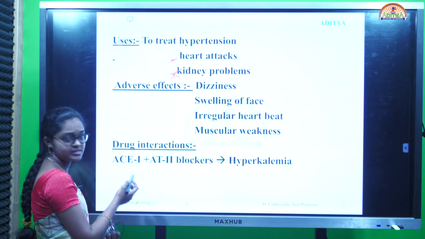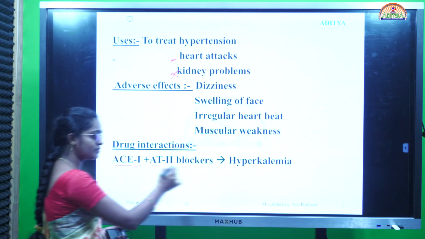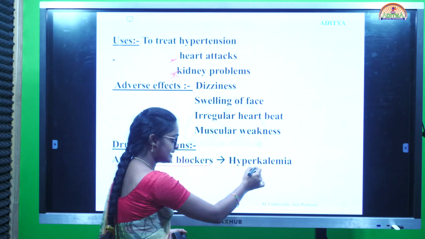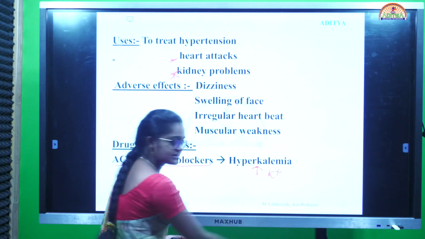Next, drug interactions are also the same. ACE inhibitor along with angiotensin 2 blockers causes hyperkalemia. That means an increase in potassium levels.